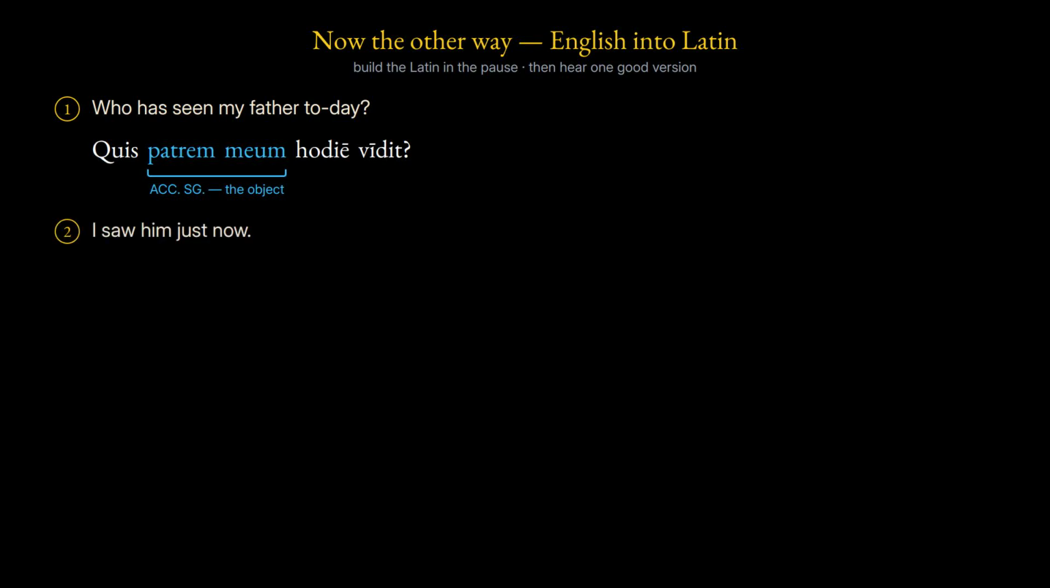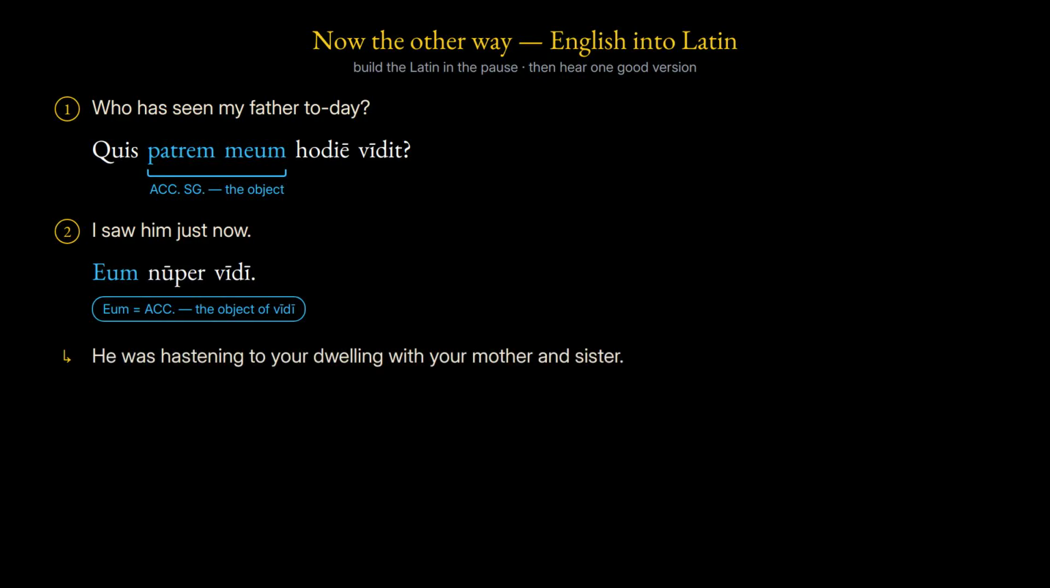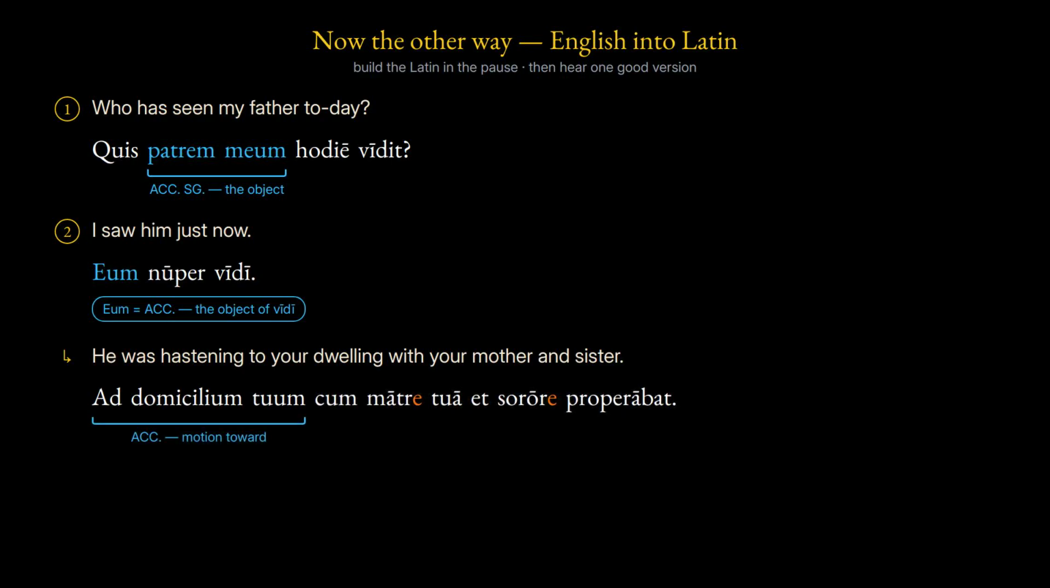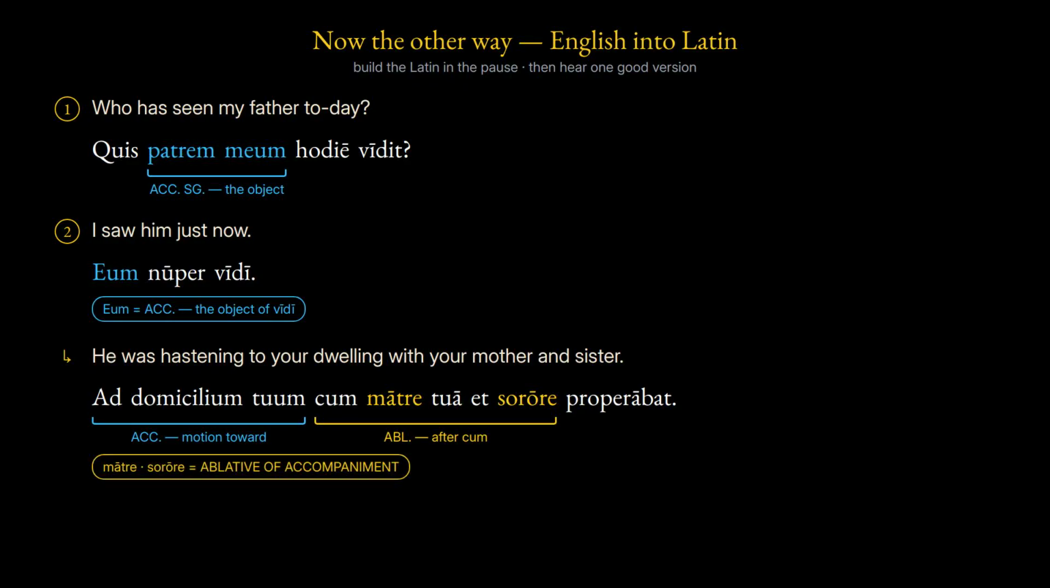Next, I saw him just now. Eum nuper vidi. And the sentence that follows it. He was hastening to your dwelling with your mother and sister. Ad domicilium tuum cum matre tua et sorore properabat. The mother and the sister are both ablative after the preposition meaning with, an ablative of accompaniment. The possessive is stated once and covers them both.